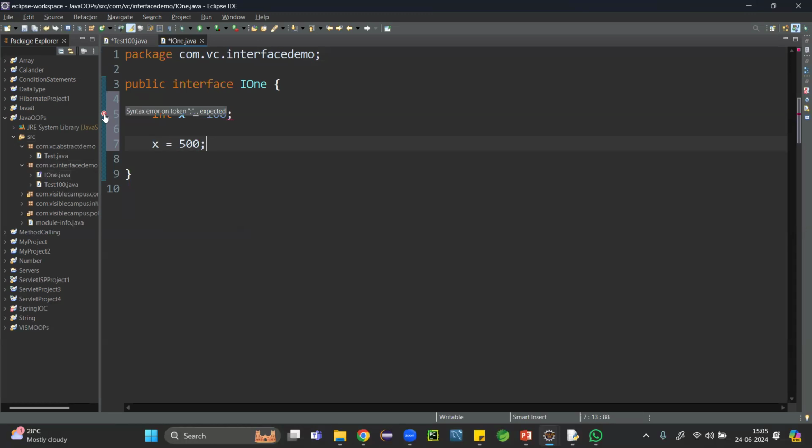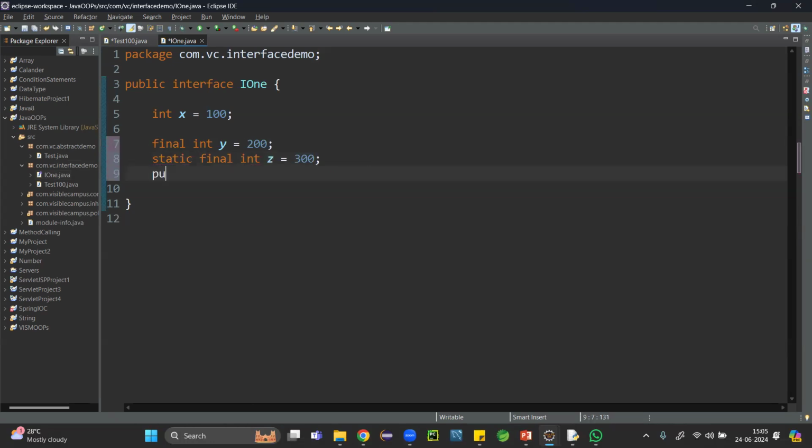What is that? Syntax error on token, semicolon expected, is the error. Because we are trying to modify, the previous line is an error. Now if I don't modify, it's accepted. Then what's the other part of the syntax we discussed? final int y equals 200. Accepted. The next, static final int some variable equals some value.